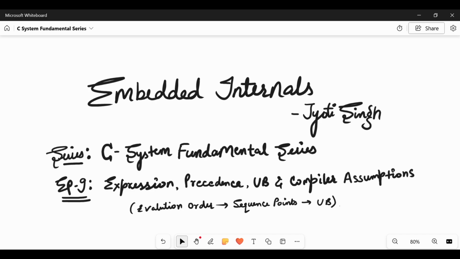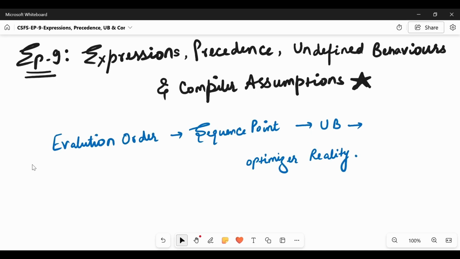Here we are going to check expressions, precedence, undefined behaviors, and compiler assumptions. We have checked that values exist, types interpret bytes, and operators transform values. Now, how does C actually evaluate an expression? We are going to check that in this episode. After this episode we will be able to understand that optimized code generally comes from rules,